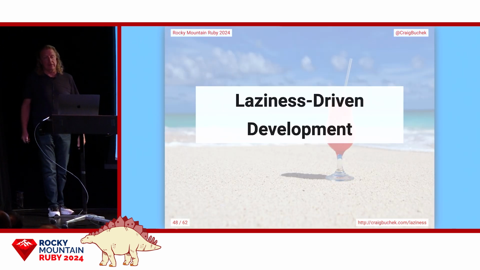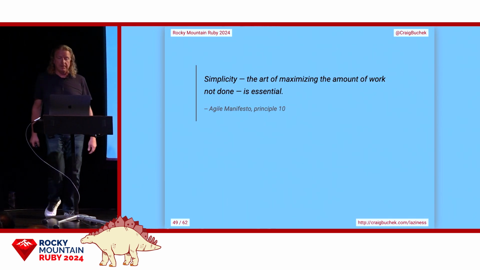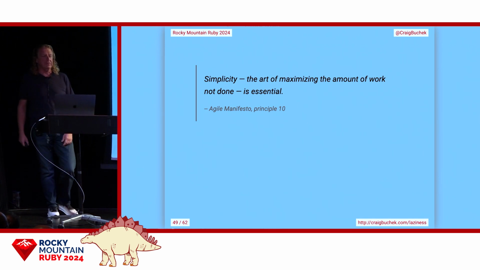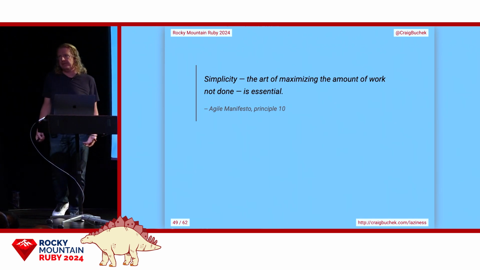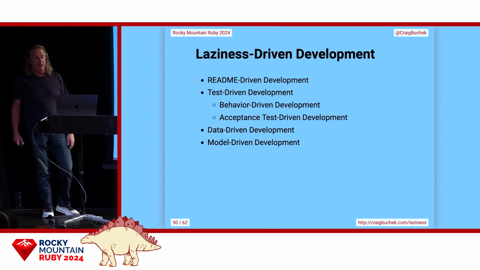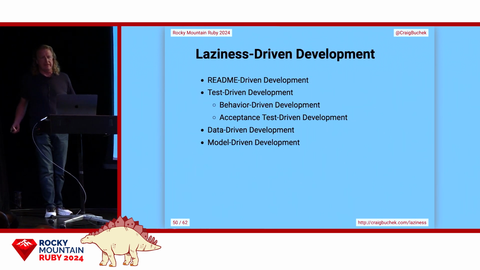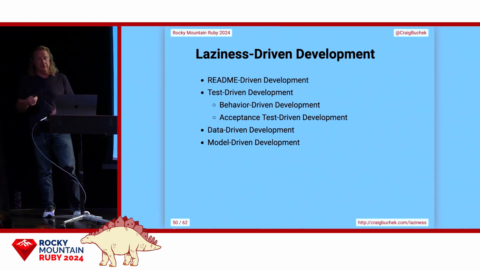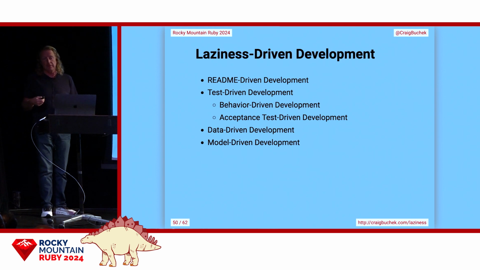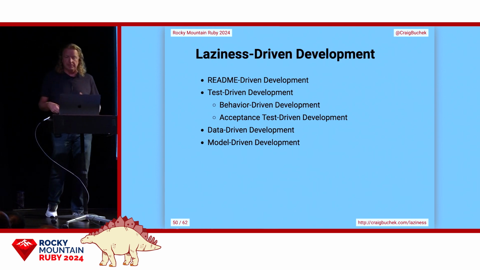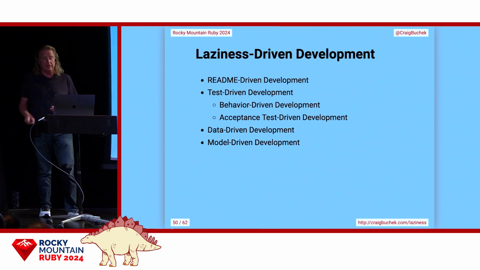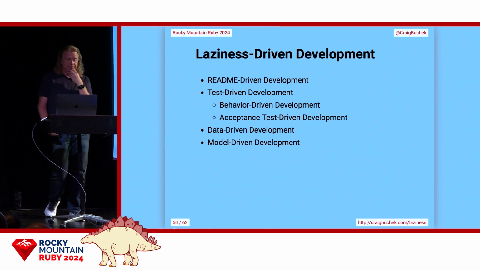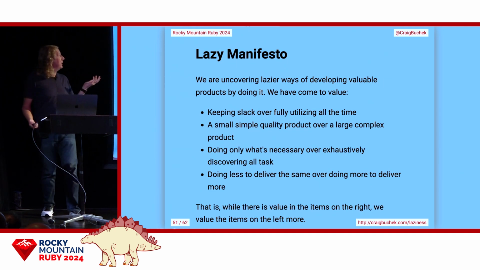Thinking back to Larry Wall's quote, I was reminded of this quote from the Agile Manifesto: simplicity, the art of maximizing the amount of work not done, is essential. So I love TDD. I like this thing called README-driven development. TDD has these offshoots, BDD and acceptance test-driven development. There are even things called data-driven and model-driven development, probably worth looking into. And I thought, well, maybe laziness-driven development should be a thing. So I Googled to see if it already existed.